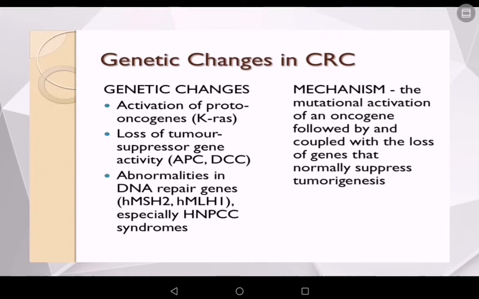So what are the genetic changes which occur in colorectal carcinoma? The genetic changes include activation of the proto-oncogenes, which is the KRAS gene, loss of tumor suppressor gene activity, in which APC gene sequence is very important, and abnormalities in the DNA repair genes, especially in the HNPCC syndromes. The mechanism includes the mutational activation of an oncogene, coupled with the loss of genes that normally suppress tumorigenesis.